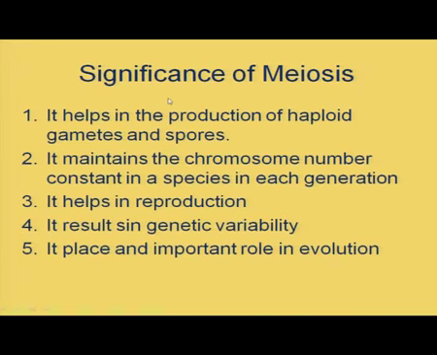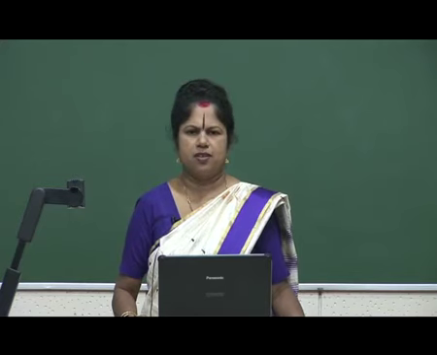Now, coming to the significance of meiosis. It helps in the production of haploid gametes or even haploid spores. Haploid, what is haploid? Cells with only one set of chromosomes. It maintains the chromosome number of each species constant in each generation. It is only because of meiosis that the chromosome number of a particular species remains constant generation after generation.